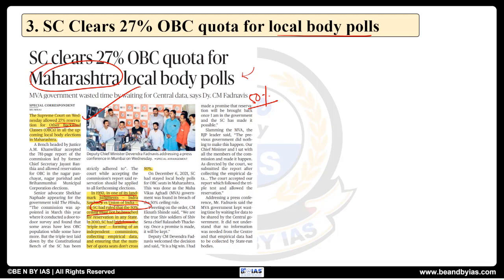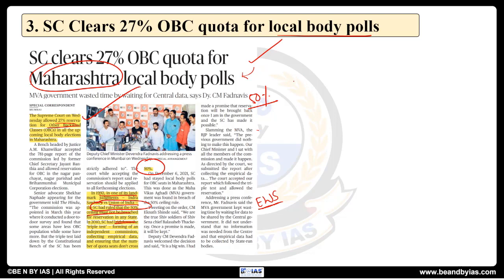Of course there are some exceptions like Tamil Nadu. Even the present EWS, economic weaker sections, also breaches it. The matter is in Supreme Court, but this one should not breach. So it was earlier breaching, now it has been reduced. That is the reason why it has cleared it.